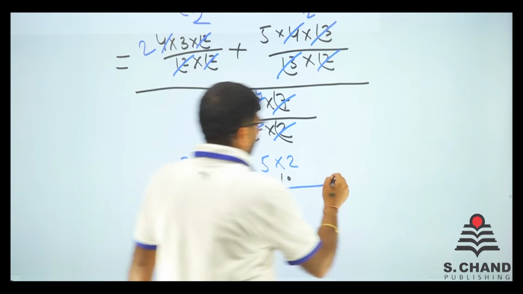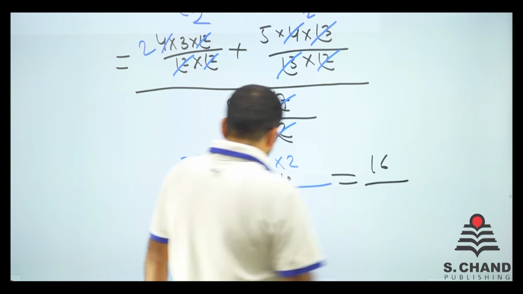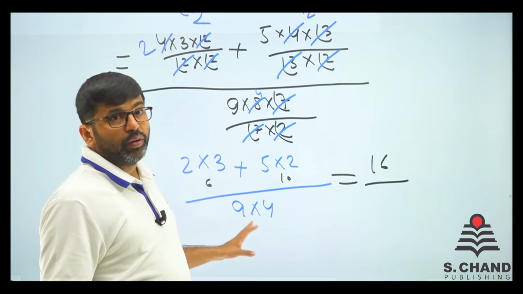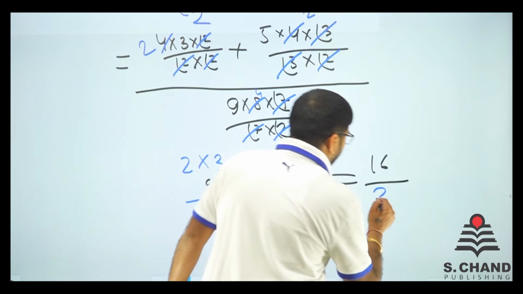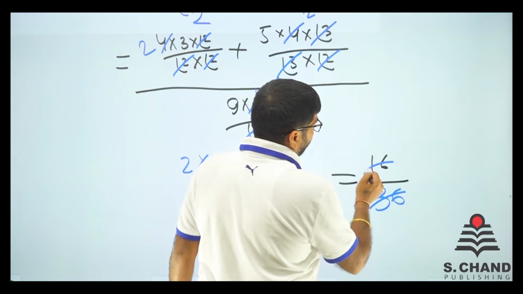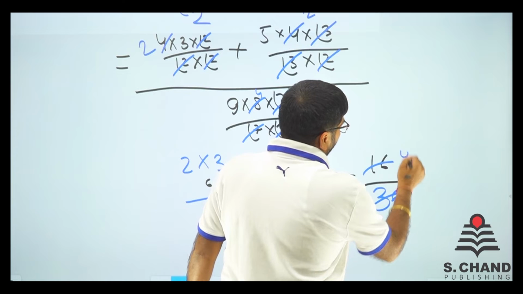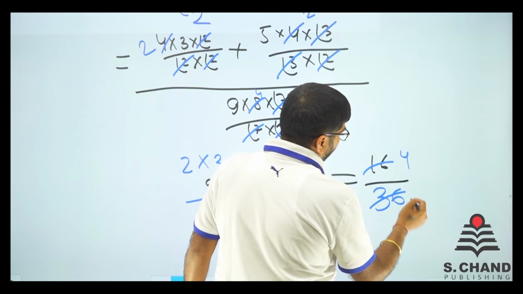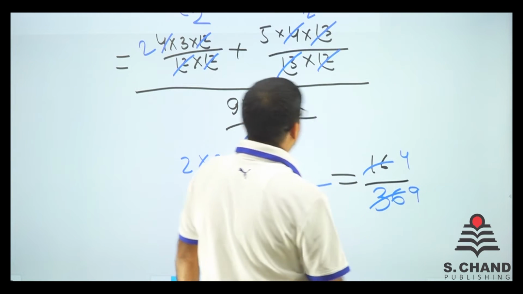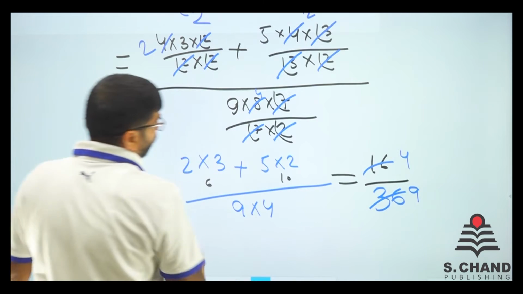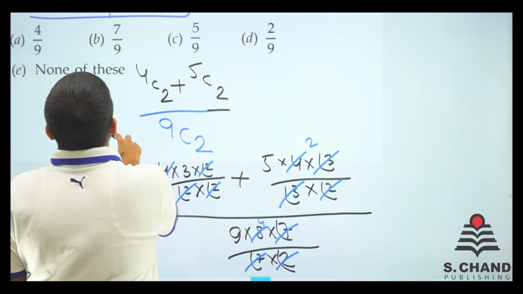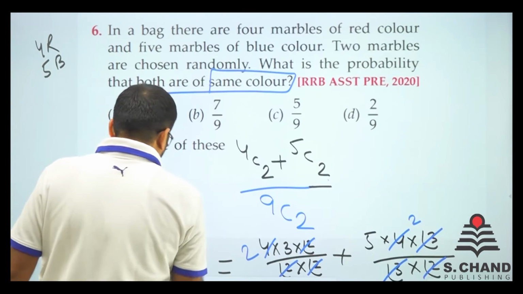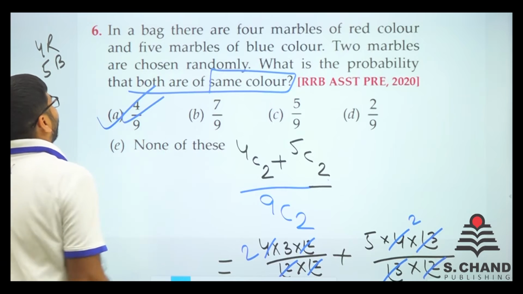So 10 plus 6 is 16, and 9 into 4 will be 36. So 16 by 36 is like 4 times, 4 into 4, 4 into 9, right? So 4 by 9. Is there any option like 4 by 9 with us? Yes, that is the first option we have. 4 by 9 is the answer.